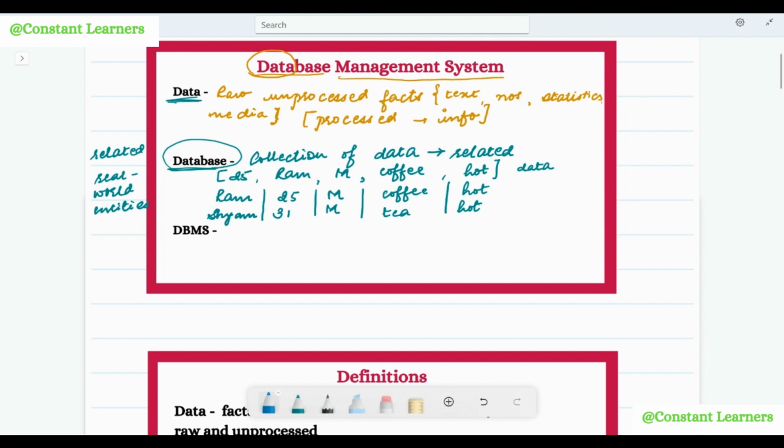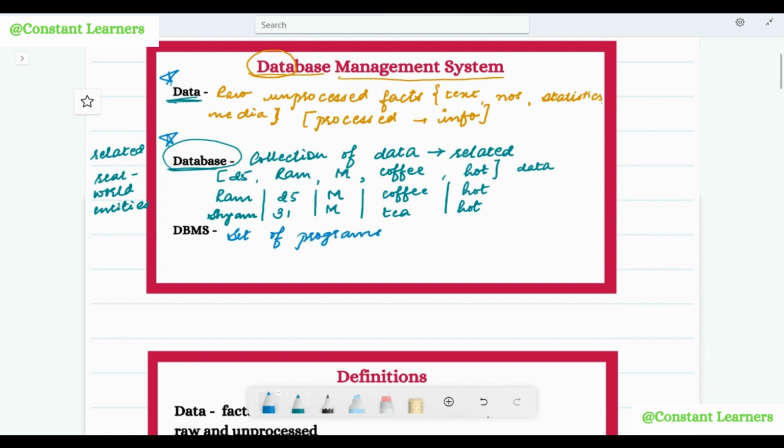So, database management system is a system that is used to manage both the data as well as the databases. It's not just for data, it's not just for databases, it is required to manage both the data and the databases. But what exactly is a database management system? A database management system is a set of programs.